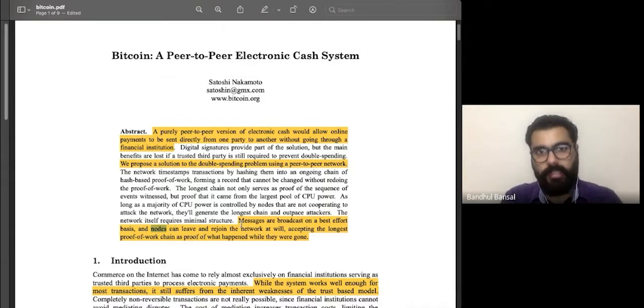The messages are broadcast on a best effort basis, where the effort could be less. And nodes, the miners, can join and rejoin the network at the pace that they want to. The concept of the longest chain and the concept of CPU power we'll discuss when we move further in the chapter, as these require some technicalities before you get to know them.